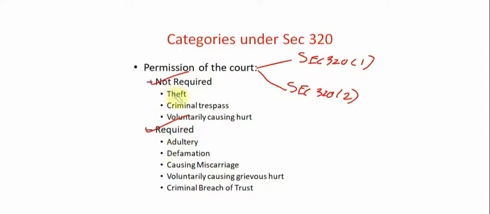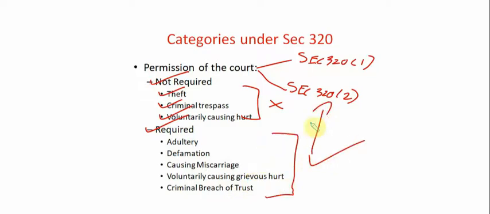When you look at offenses such as theft, criminal trespass, voluntary causing hurt, all these do not require the court's permission. But when you look at offenses like adultery, defamation, causing miscarriage, voluntary causing grievous hurt, or criminal breach of trust, these all require the permission of the court as per section 320 clause 2, and the first category belongs to 320 clause 1.